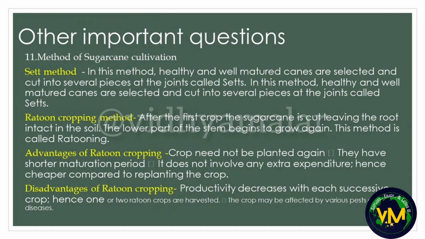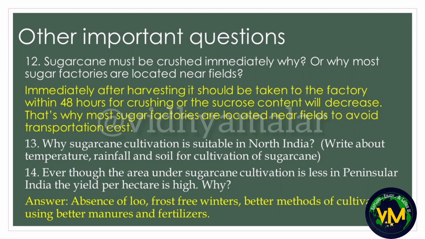The method of sugarcane cultivation, learn set method and ratoon cropping, and for ratoon cropping you have to learn advantages and disadvantages too. And give reasons why sugarcane must be crushed immediately, or it may be asked as why sugarcane factories are located near the fields, and why sugarcane cultivation is suitable in North India. For this question you should write about the temperature, rainfall and the soil requirements for cultivating sugarcane. And even though the area under sugarcane cultivation is less in peninsular India, yet the yield per hectare is high. Why? So this is also a board exam question.